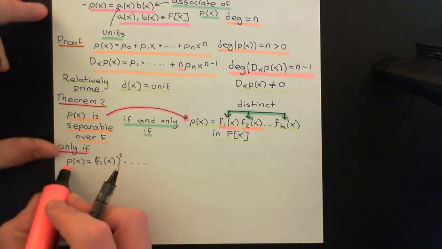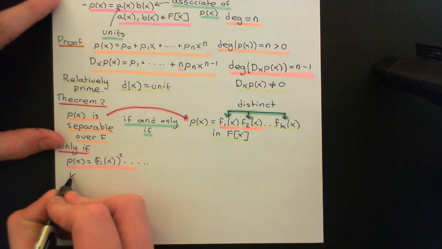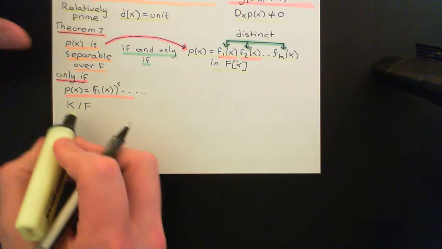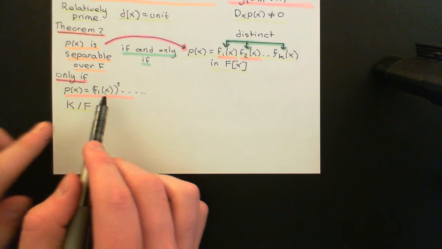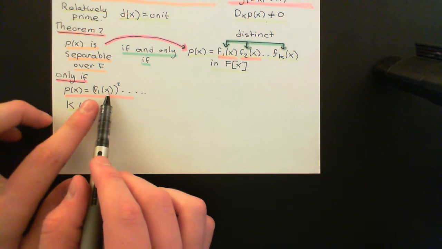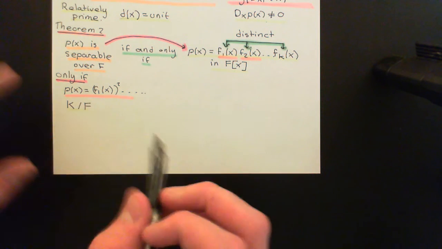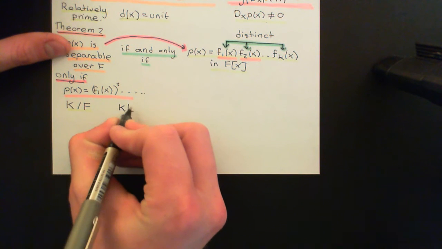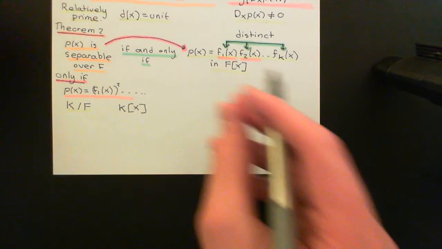But of course, what you can now do is go up to the splitting field for this polynomial p(x), this field extension of F, which is the splitting field. So let's say that K is going to denote the splitting field, which is a field extension of F, over which this polynomial completely splits down into a product of linear factors. Now, when you actually want to split this down into linear factors, of course all you're going to do is split all of the irreducible factors in the ring of polynomials over the field F into linear factors. So what you then do is have a statement in the ring of polynomials of the splitting field, and all of these irreducibles would now split into linear factors.